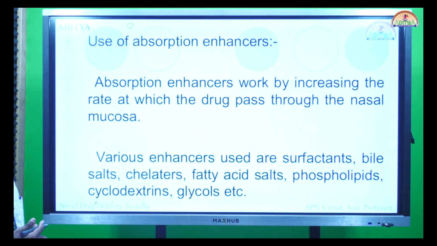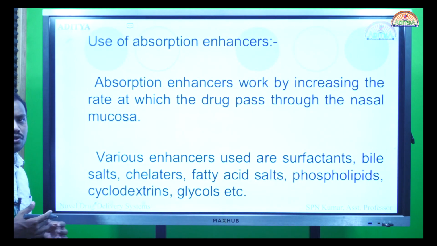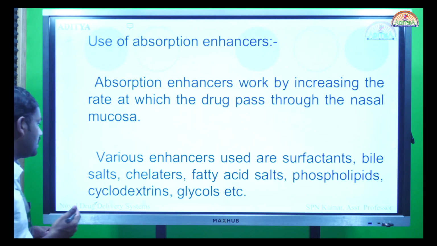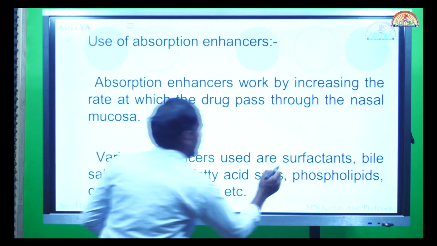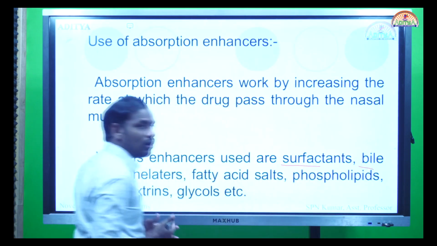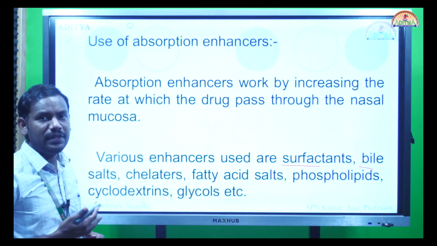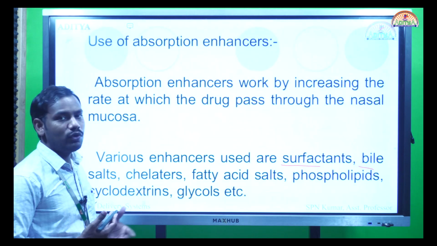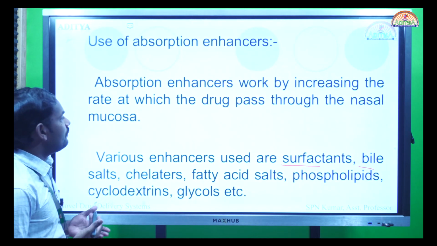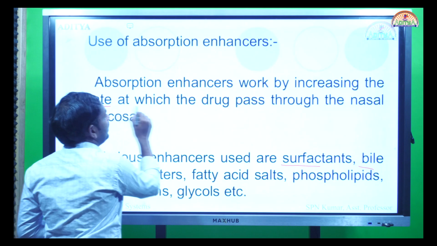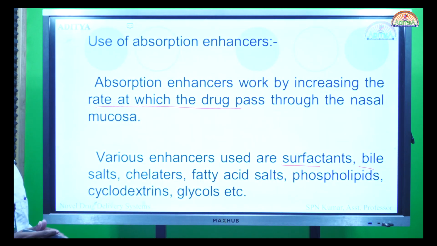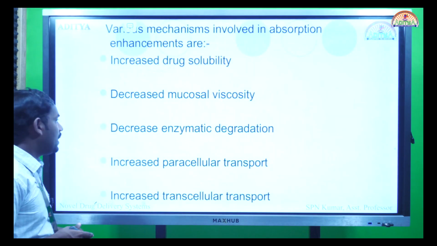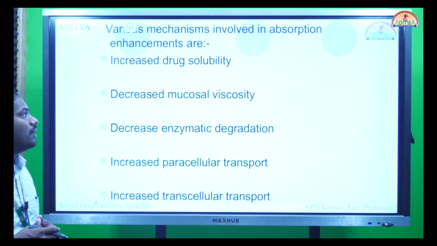So, use of absorption enhancers. First approach is the chemical approach by using absorption enhancers. Examples include cyclodextrins, as I have said earlier, and apart from that we can use surfactants or bile salts. All these will alter the epithelium properties and promote the absorption of the drug. They work by increasing the rate at which drug passes into the nasal mucosa. They will improve the permeation by increasing the transcellular pathways and paracellular pathways.